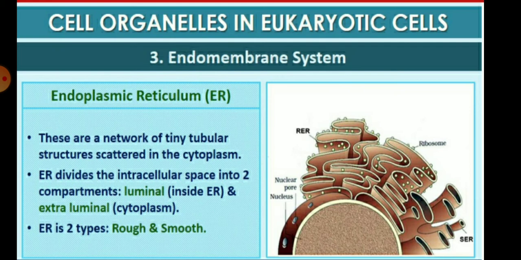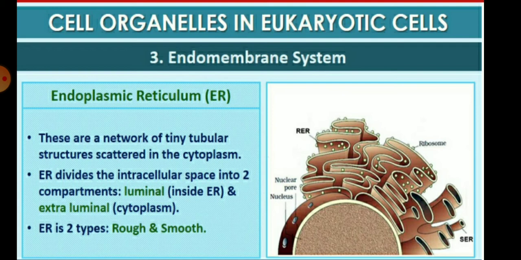These are a network of tiny tubular structures scattered in the cytoplasm. The endoplasmic reticulum divides the intracellular space into two compartments. Luminal means inside and extraluminal means cytoplasm. It is basically of two types, rough and smooth ER. Smooth ER lacks ribosomes and rough ER has ribosomes.